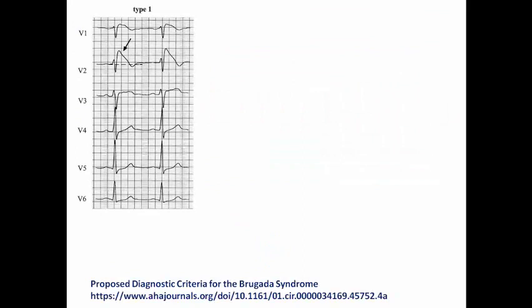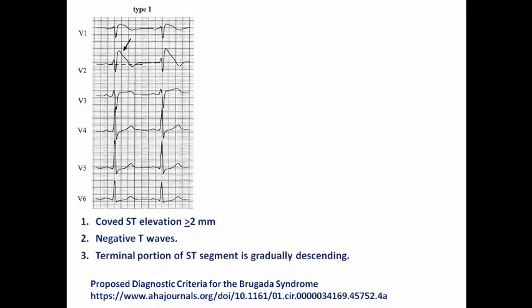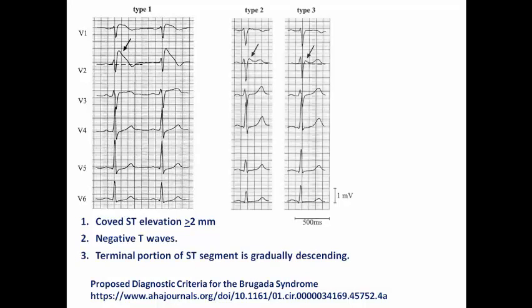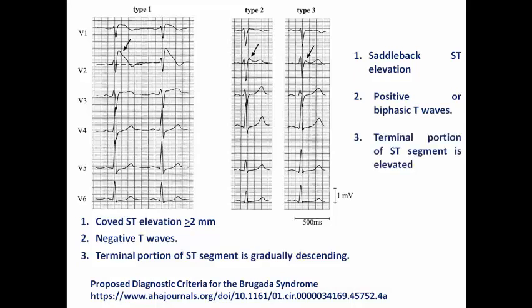So the frank ECG feature of type 1 is a coved ST elevation of more than or equal to 2 mm together with negative T waves in the right precordial leads, and the terminal portion of the ST segment is gradually descending. While in type 2 and type 3, the ST elevation is different, as it is saddleback ST elevation, which is less peculiar than the pathognomonic coved ST elevation in type 1, with positive or biphasic T waves rather than negative, and the terminal portion of the ST segment is elevated more than or equal to 1 mm in type 2 and less than 1 mm in type 3.